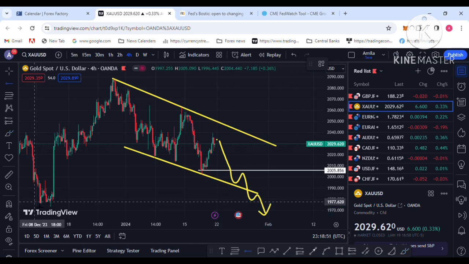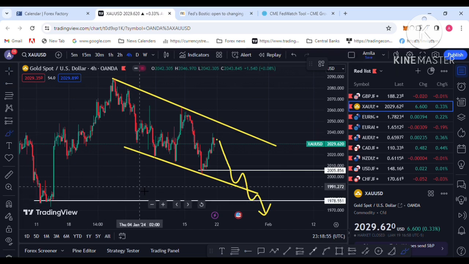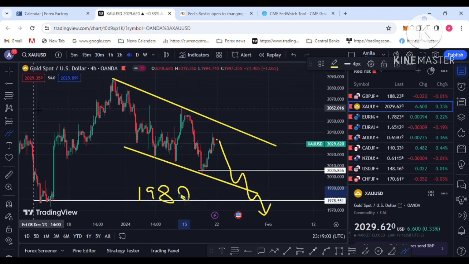So I am hoping the price will continue to the downside to the 1980 level as the second target. 2005 is the first target, and then strong support is the 1980 area. With a strong and positive US dollar, I am hoping the gold price will drop next week. That is the forecast for next week.